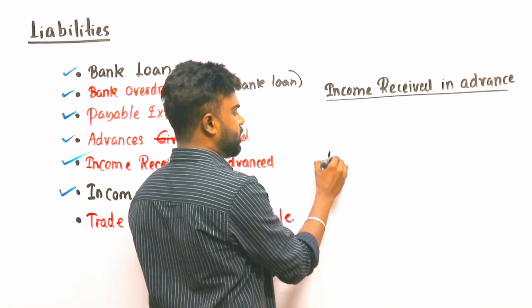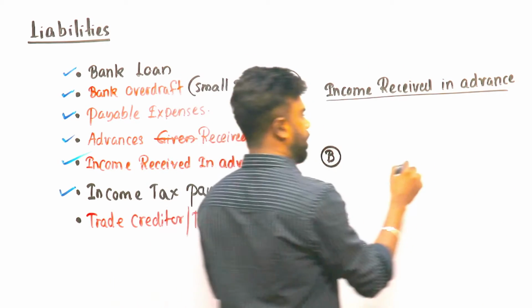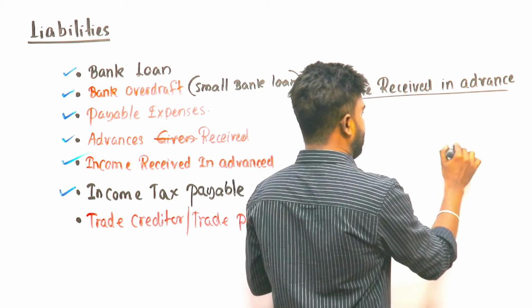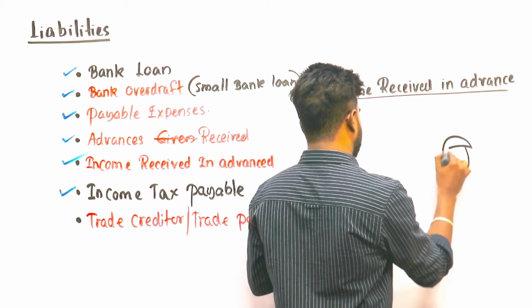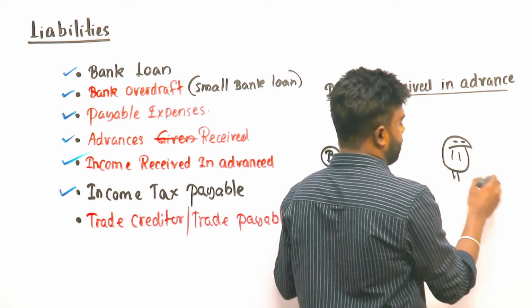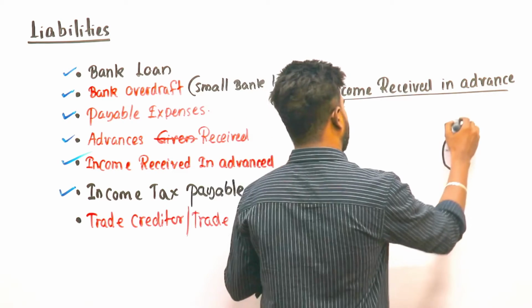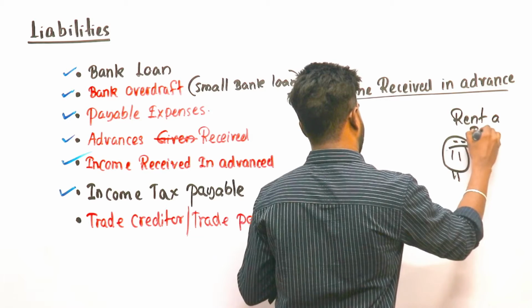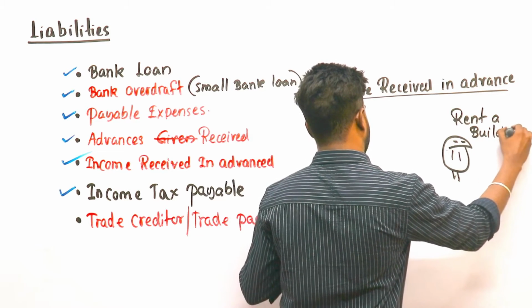So let's think, here's the business, and there's a person who obtained a building. Let's think he rents a building from the business.